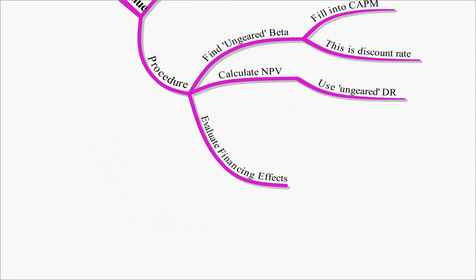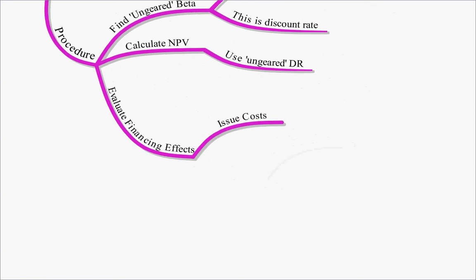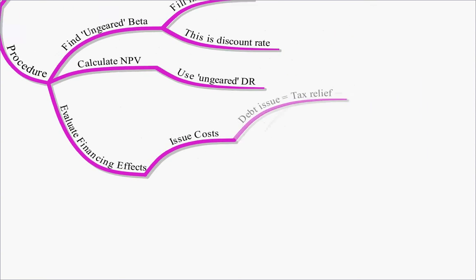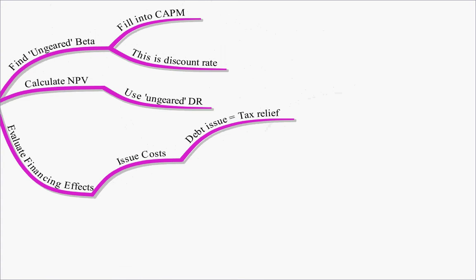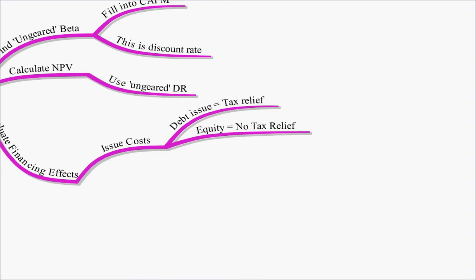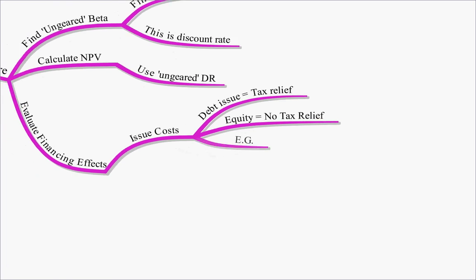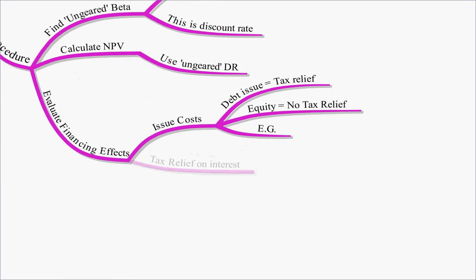So we then have to evaluate the financing effects. What we've effectively done is calculated an NPV but leaving out the effects of financing. We're going to assess those effects separately. So first of all, we have the issue costs. Remember that to issue debt will cost money, and we can have tax relief on that issue. However, the issue costs of equity, we have no tax relief on that, and we did a little example in class.